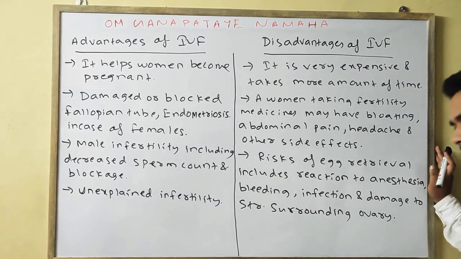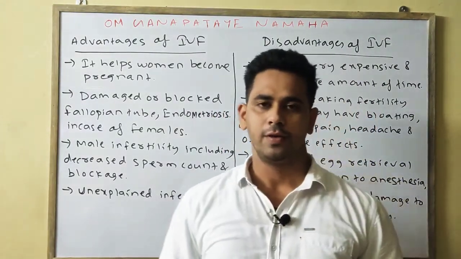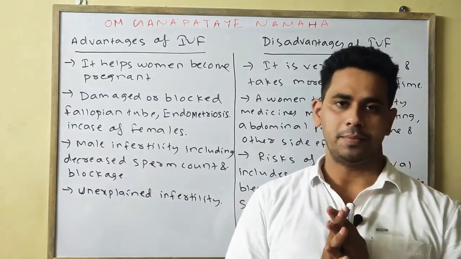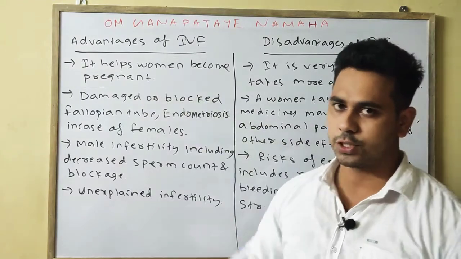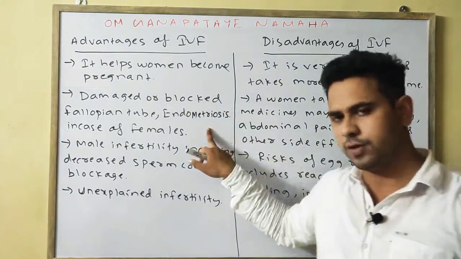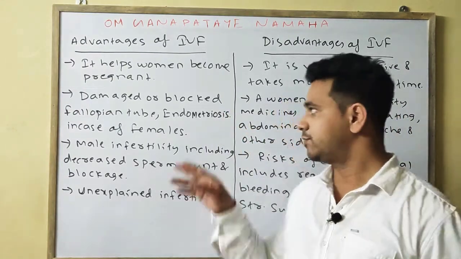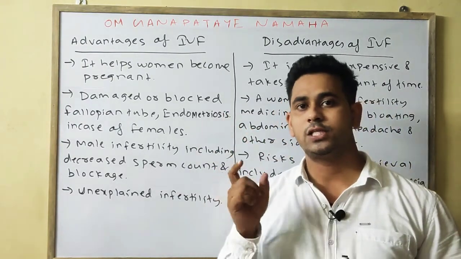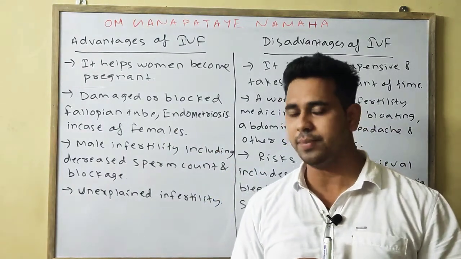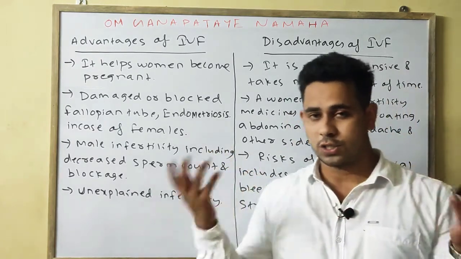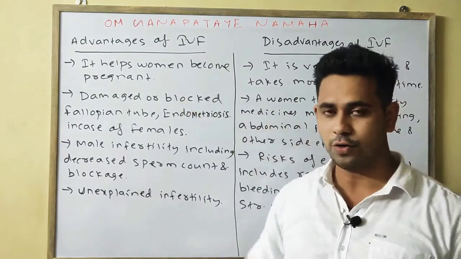Now come to the advantages and disadvantages of IVF. Obviously, with the help of IVF, if a lady cannot have a baby, she can become pregnant. Second, if in a female the fallopian tube is damaged or blocked, or endometriosis is present, meaning the cells of the uterus are growing elsewhere in the body, which causes infertility, the female can also go for IVF or in vitro fertilization.